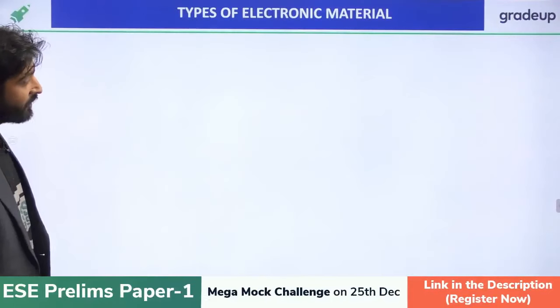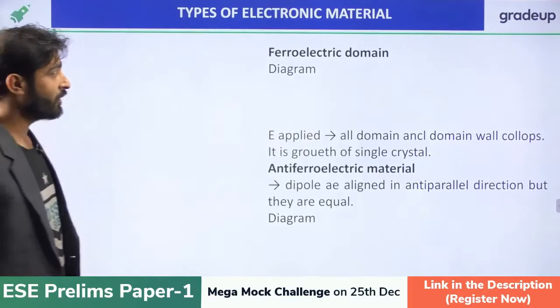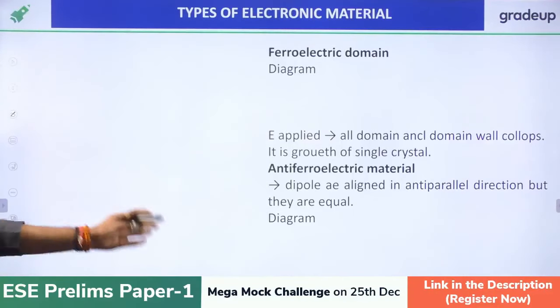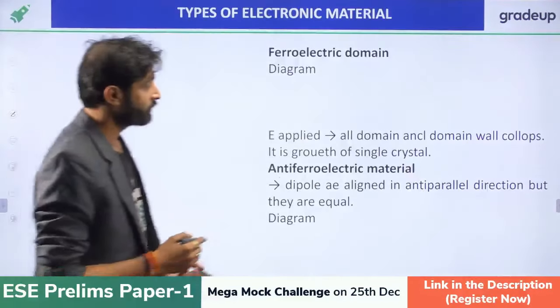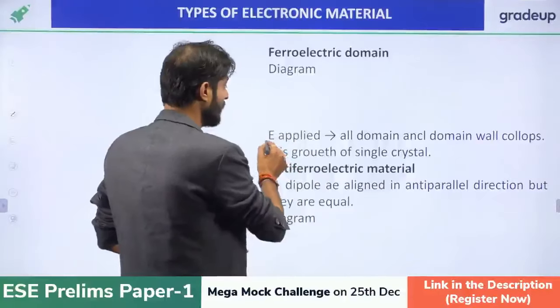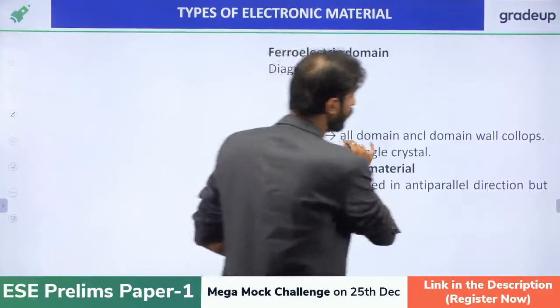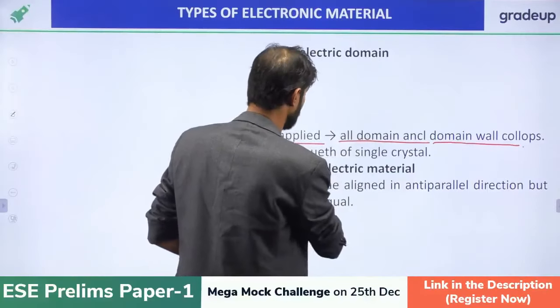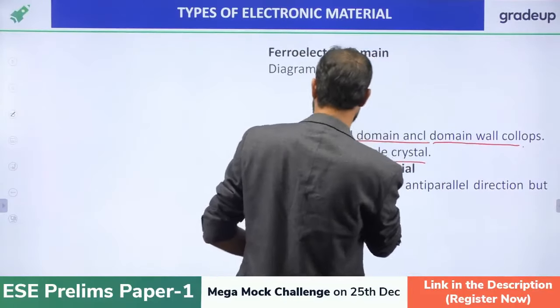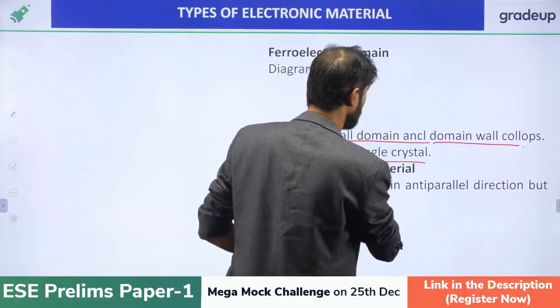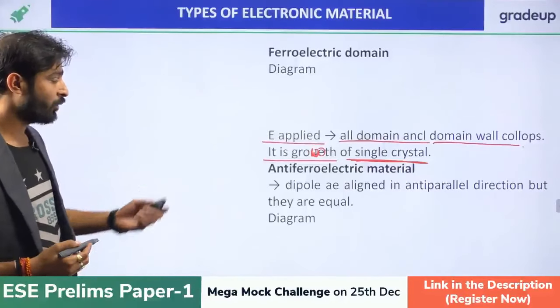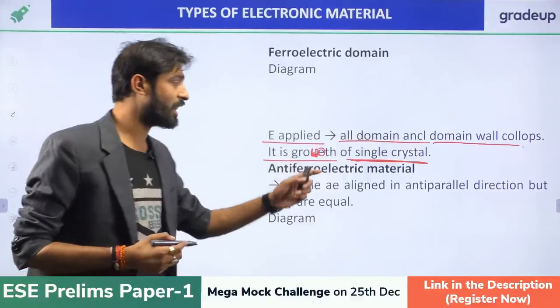That is the ferroelectric material. Now, for the domains, we always know that if E is applied, then all the domain walls collapse and there is growth of a single crystal. It will look like a single crystal.